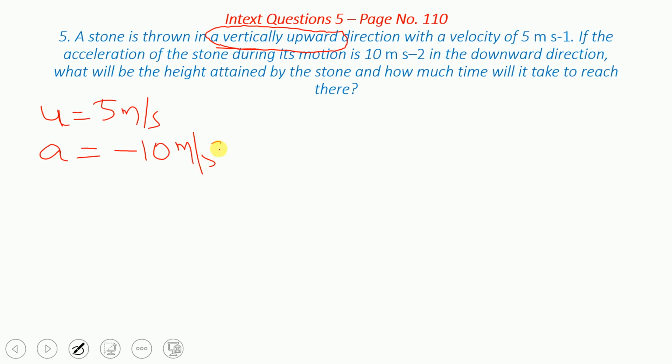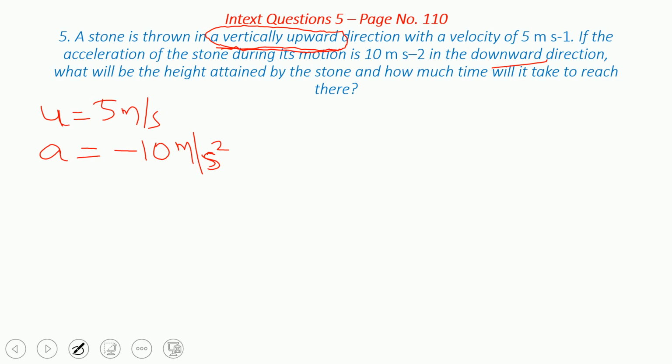Now here it is not given. Negative is not given. But from the fact that it is vertically upward, we must understand that A is negative. Next, look, the acceleration during the motion is in the downward direction. It is given. But the stone is moving in the upward direction, so we have to take it as negative.